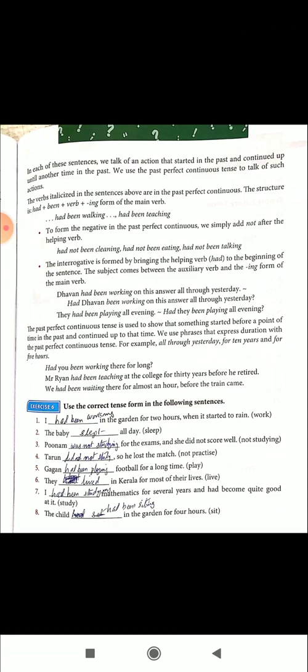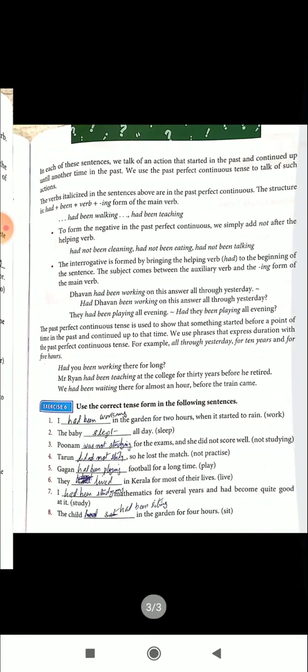Had you been working there for long? Mr. Ryan had been teaching at the college for 30 years before he retired. We had been waiting there for almost an hour before the train came. Use the correct forms in the following sentences. The exercise 6, the answer is given. You have to find out the answer and try to understand.